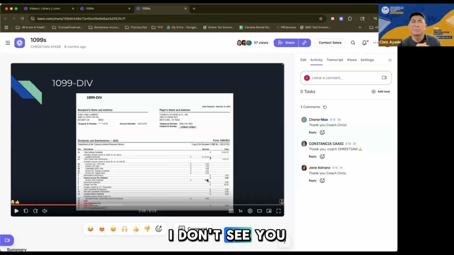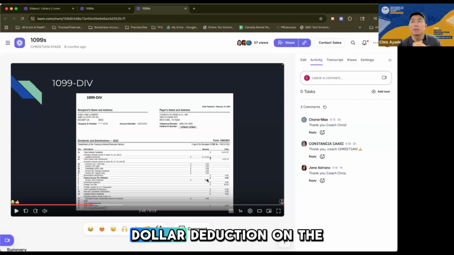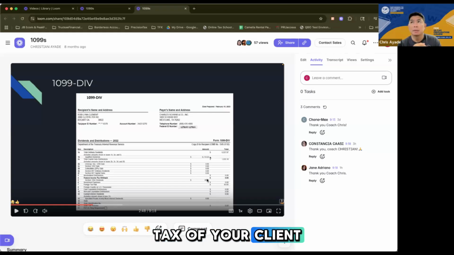I don't see a lot of foreign tax credit that's significant, but regardless, if it's there, you'll have to input that because it's a dollar-for-dollar deduction on the tax of your client, or whoever's tax return you're preparing.